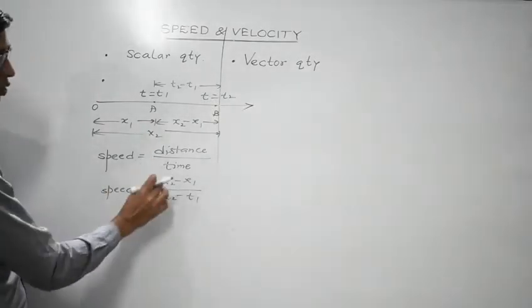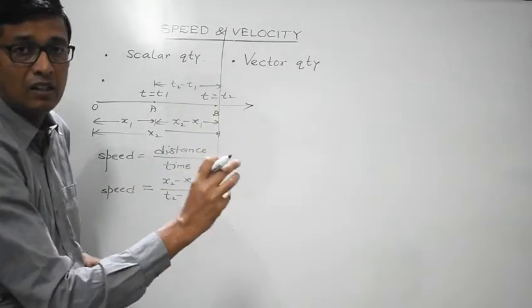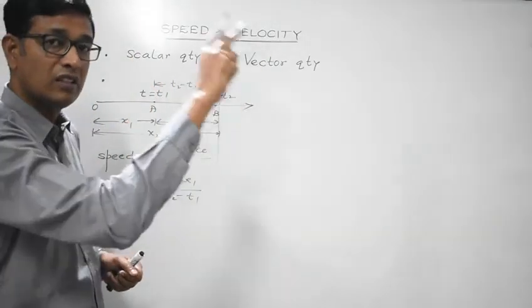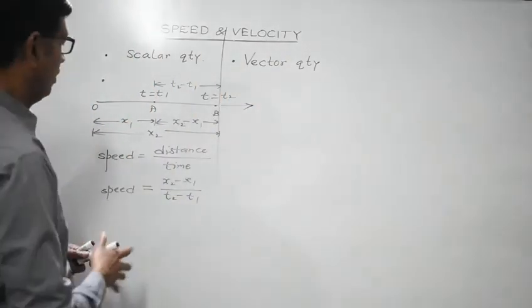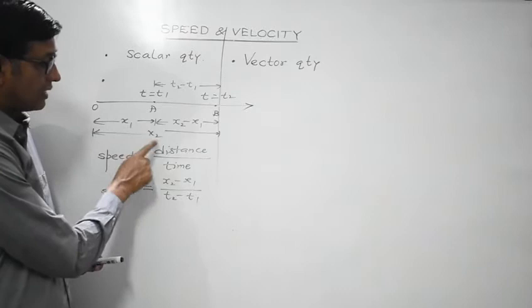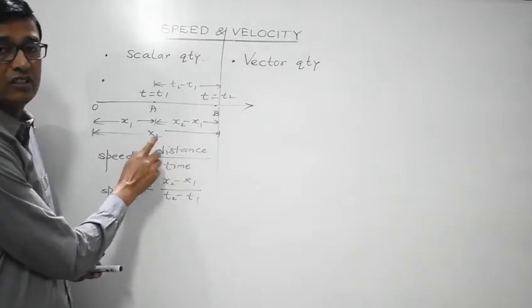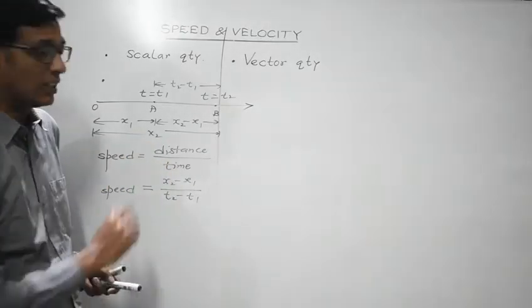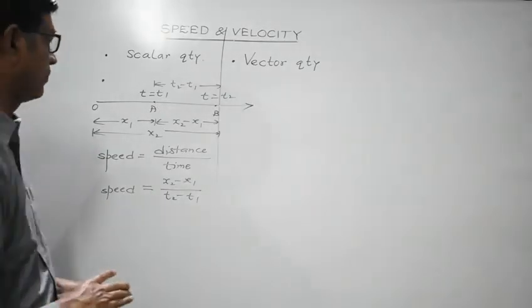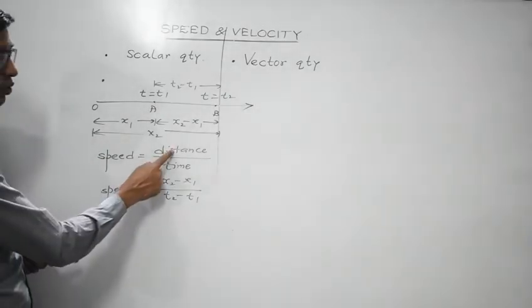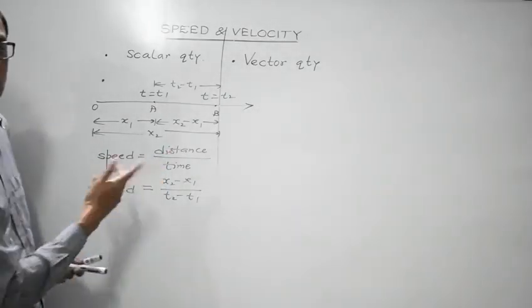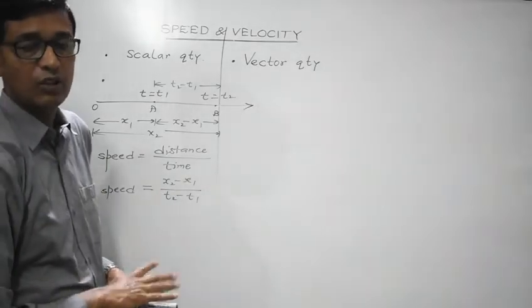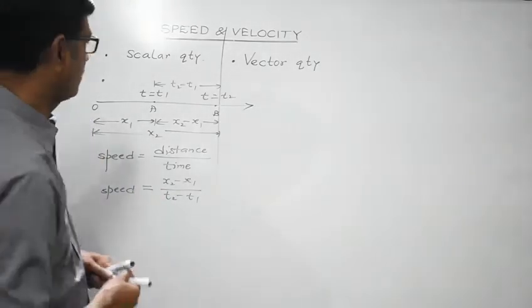So speed is defined as the time rate change in the distance covered by the body. Distance is a scalar quantity, time is a scalar quantity, so speed is also a scalar quantity, obviously having only magnitude but no direction.